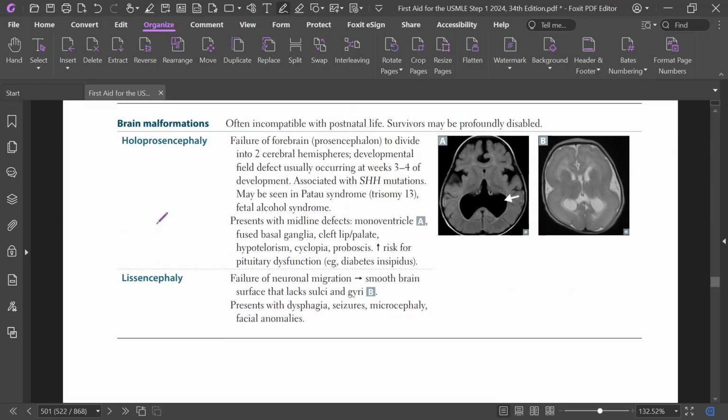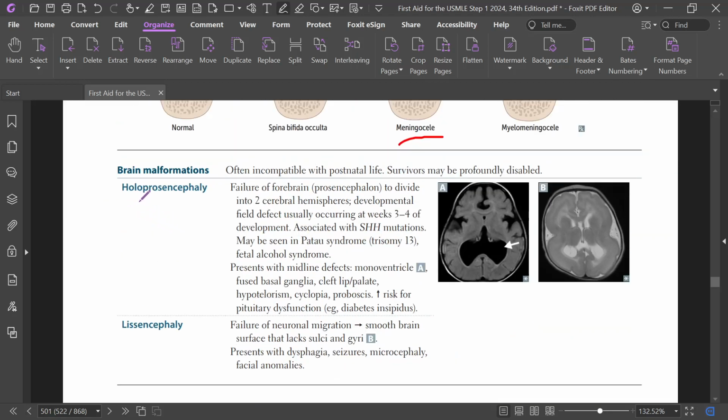Now, two sorts of brain malformation, holoprosencephaly and lissencephaly. In holoprosencephaly, we have to remember the forebrain: failure of the forebrain to divide into two cerebral hemispheres.